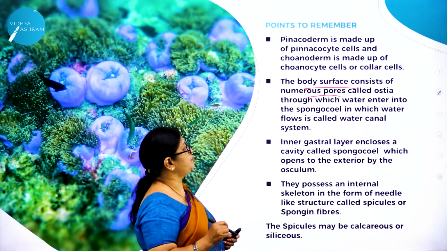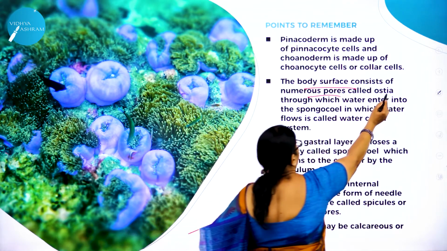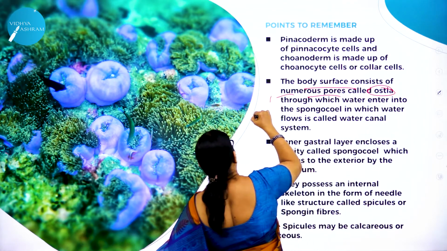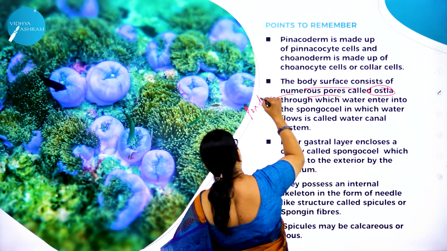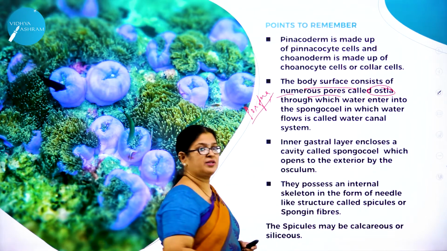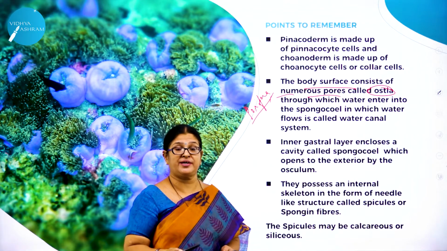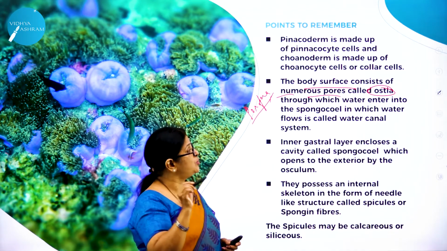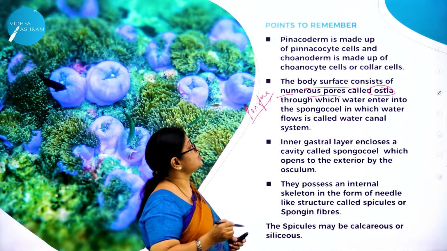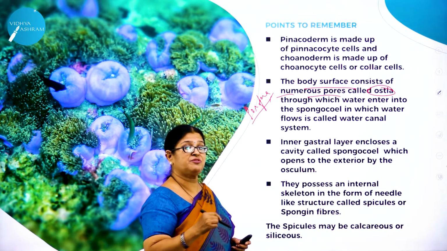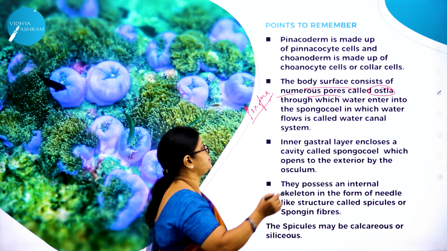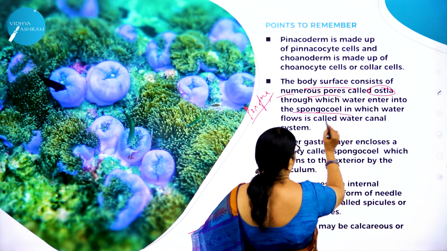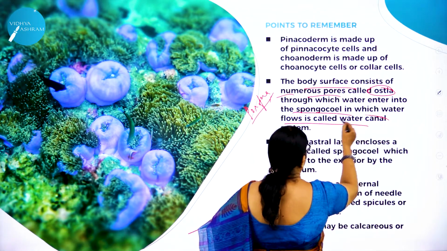And what do you call those pores? Ostia. I already told you why the name Porifera has come. Why do these animals have the name poriferans, pore bearers? The whole of the body has numerous minute pores. What do you call those pores? Ostia. Through these ostia water enters into the spongocoel, and the system in which water flows is called the water canal system.